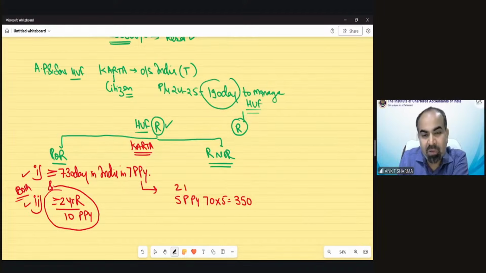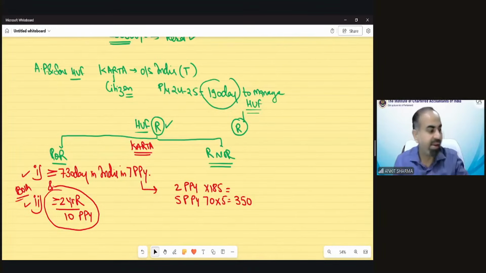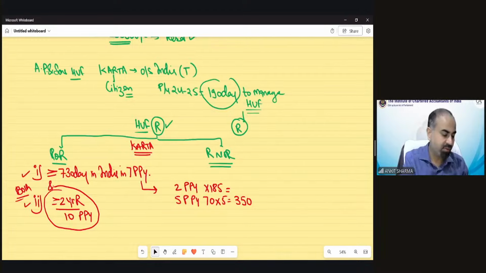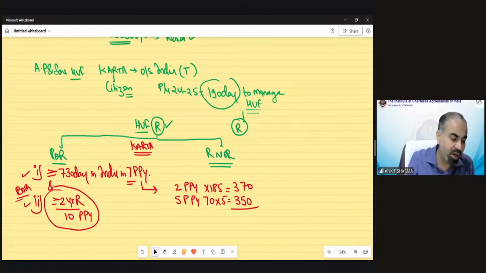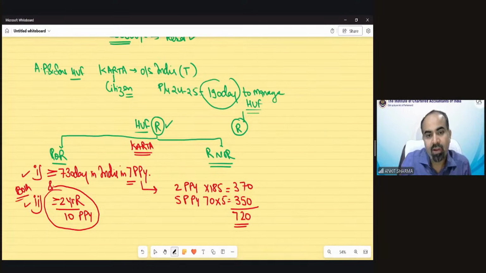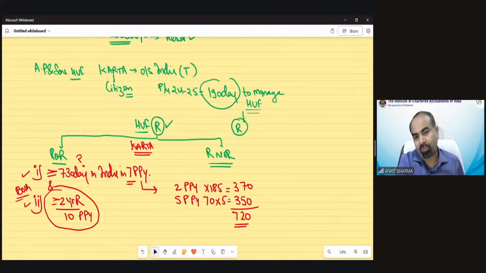And for 2 preceding previous years, he was in India for 185 days every year. So that means 370. So technically, out of 7 preceding previous years, he was in India for a total of 720 days. Tell me, student, is this condition fulfilled or not?